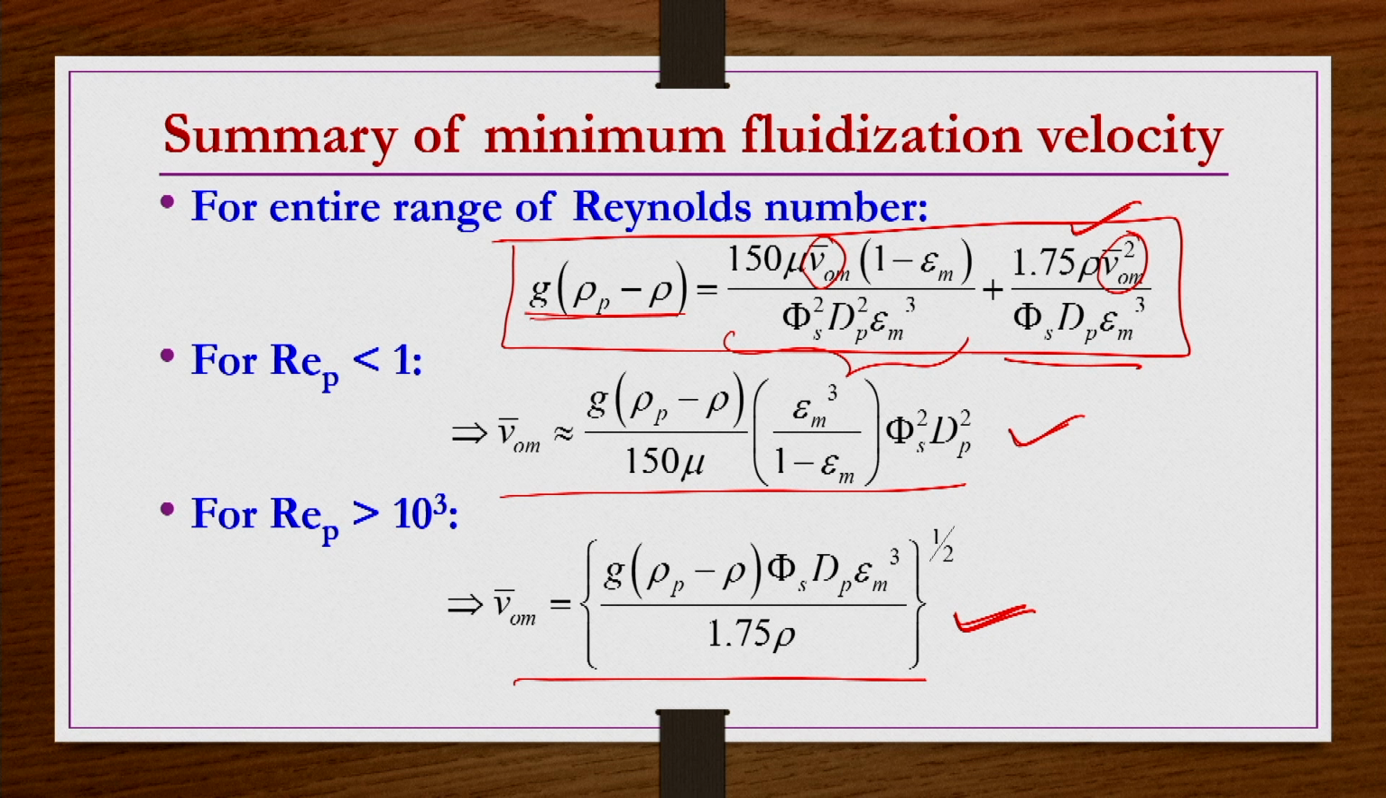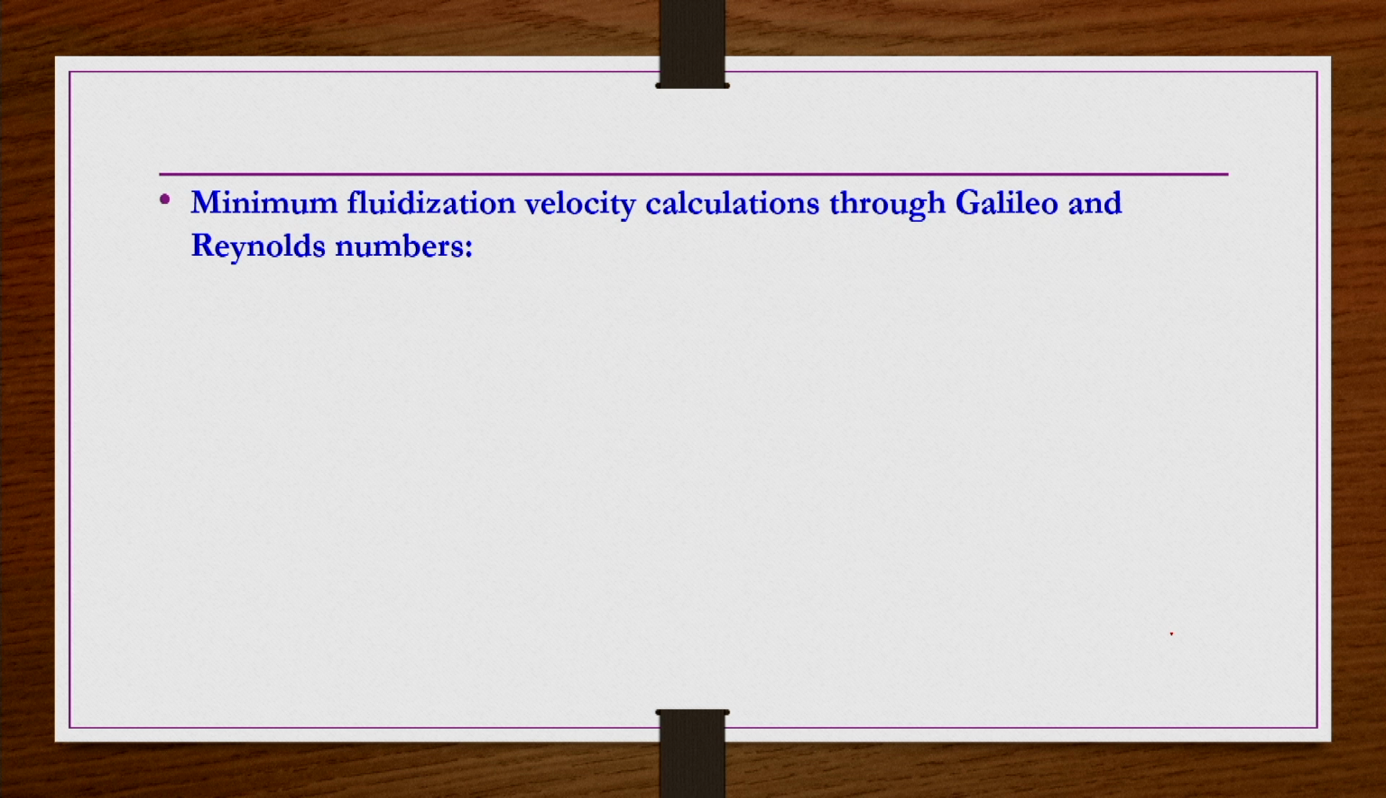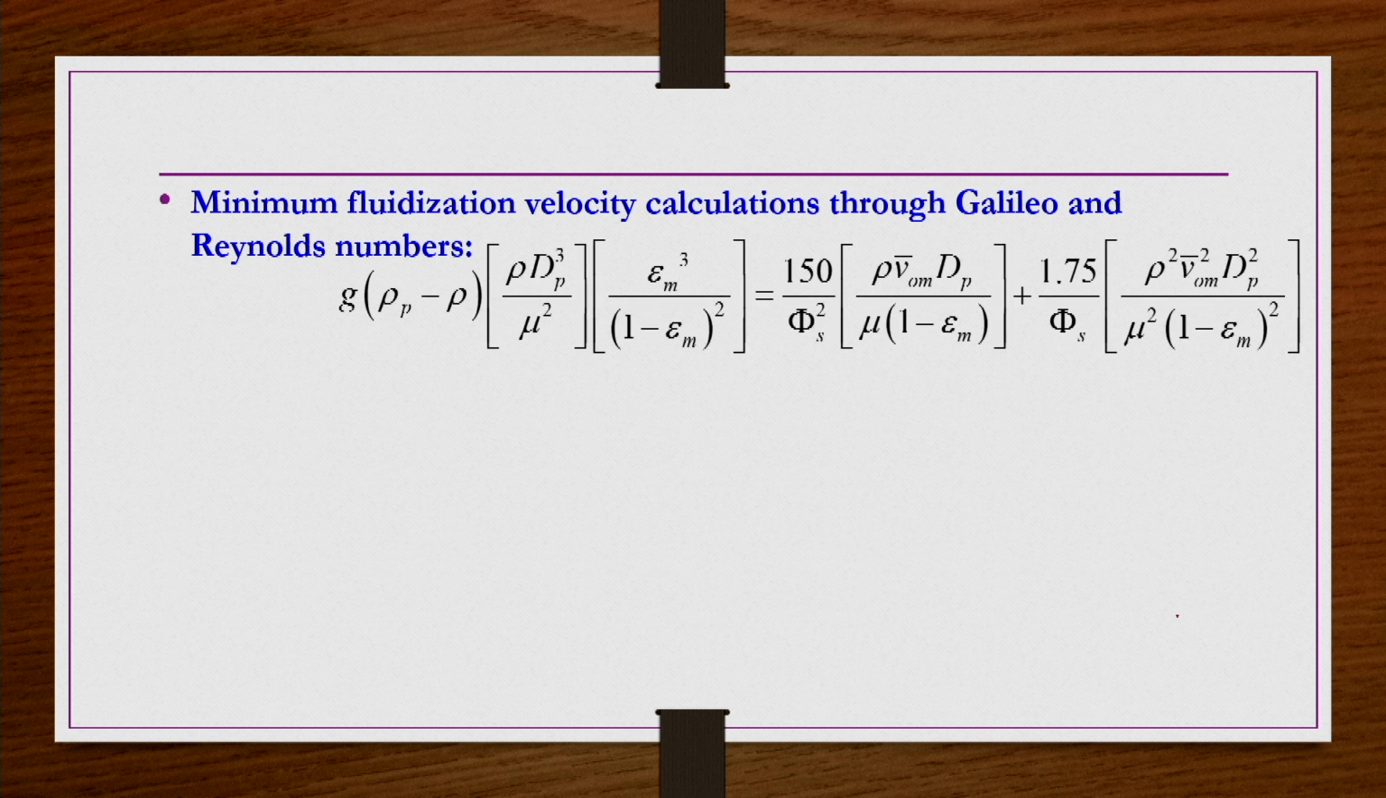So, if you do not know the Reynolds number, this entire equation you have to use. You substitute the fluid properties, then geometry, and then particle characteristics here, and then simplify this equation. You will get a quadratic equation for V0m bar. If you solve that equation, you get the minimum fluidization velocity. Minimum fluidization velocity can also be calculated in terms of Galileo and Reynolds number.